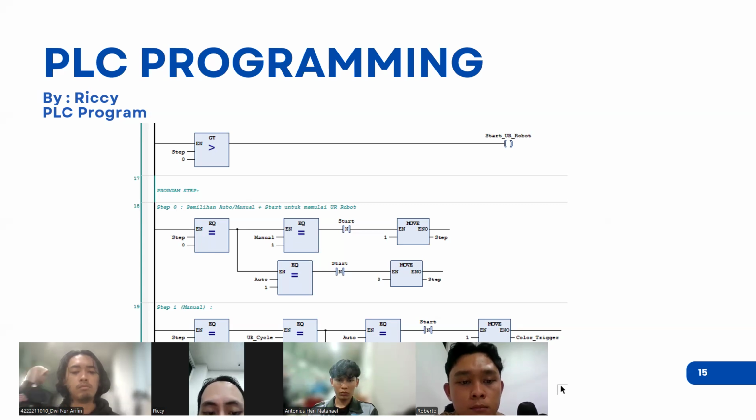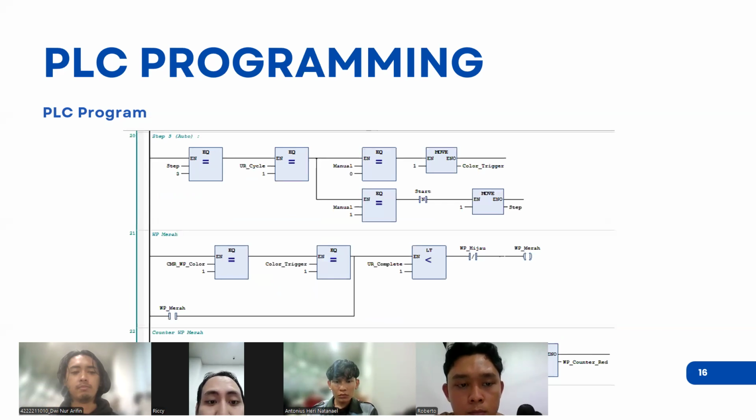In the manual step, the UR will work every time we press the start button, once the object is detected. And for auto, the UR robot will go through the cycle automatically without needing to press start. And at the bottom, you can see there is a program which will differentiate between green or red object.